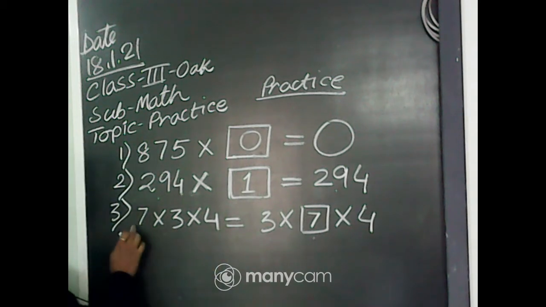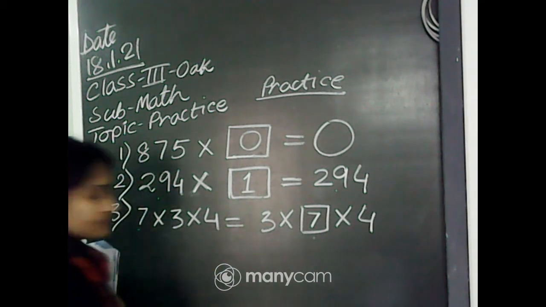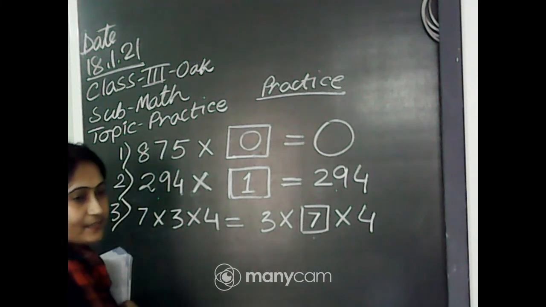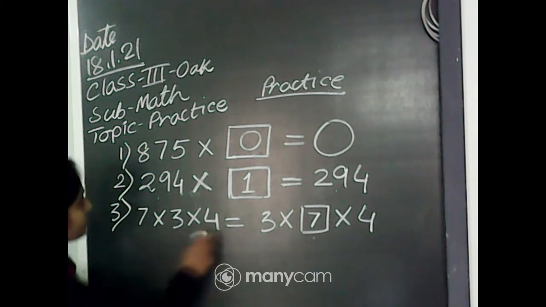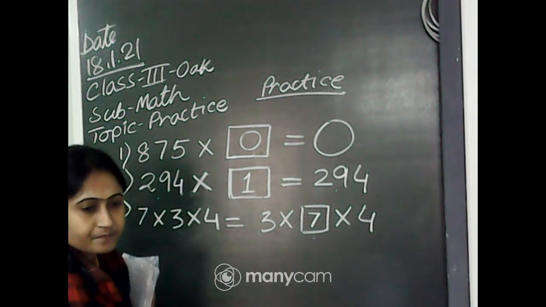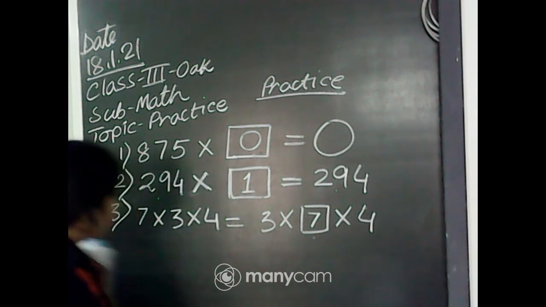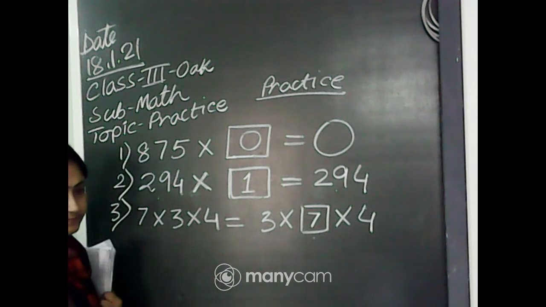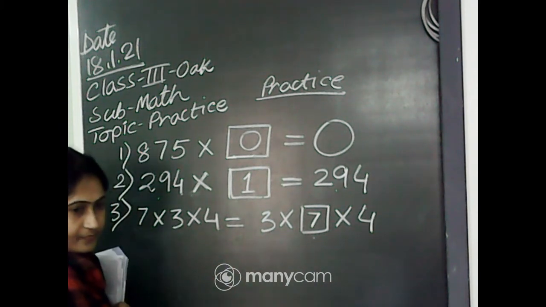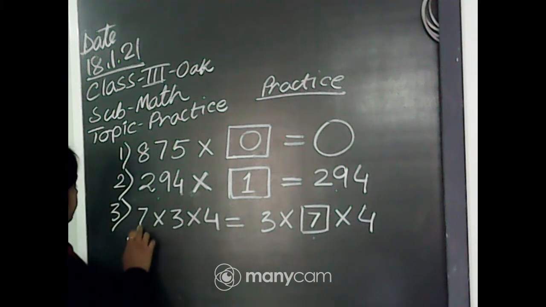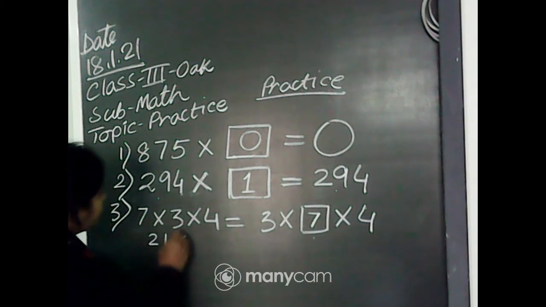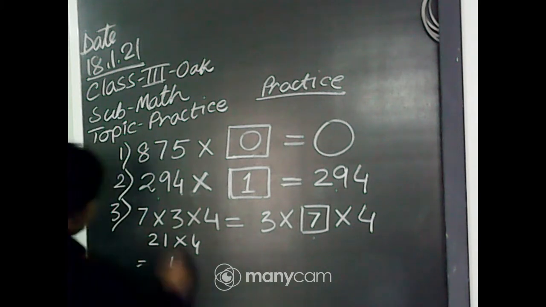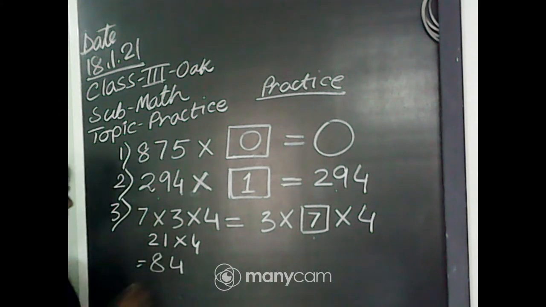If you multiply 7 and 3, reply to me quickly, if you multiply these two numbers, what will be the answer? Yes, 21 into 4. 3 sevens are 21, into 4 equals 84.